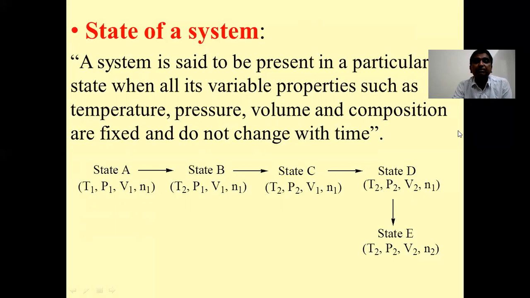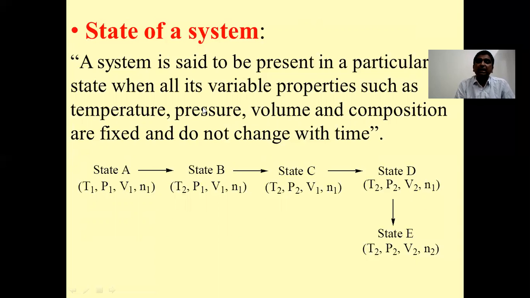A system is said to be present in a particular state when all its variable parameters or properties such as temperature, pressure, volume and composition are fixed and do not change with time.